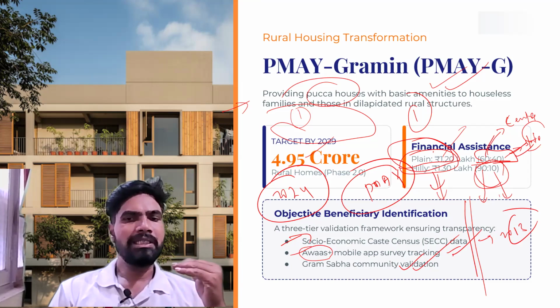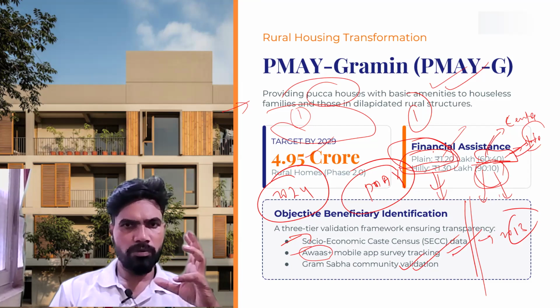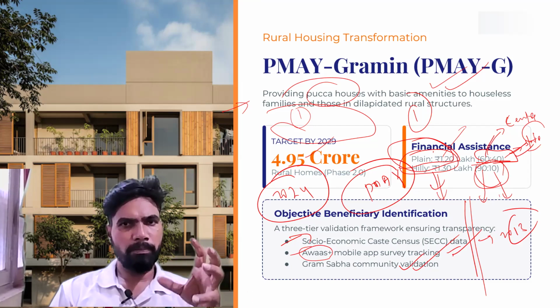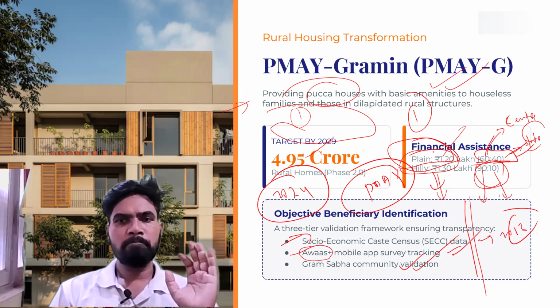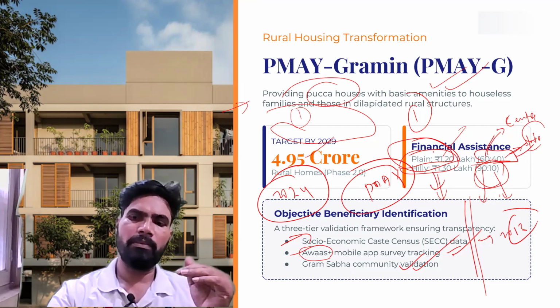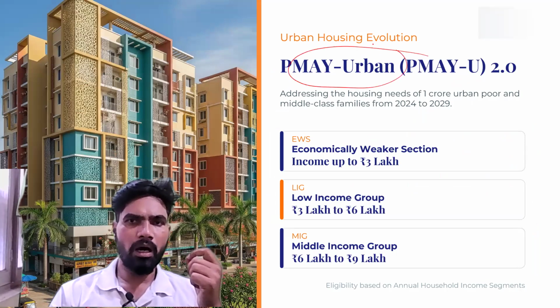So this three-tier validation will ensure that beneficiaries are objectively selected, meaning the house is being given to the family who actually requires it. This is another significance of this scheme, Pradhan Mantri Awas Yojana Gramin. Now we will see some details about the Pradhan Mantri Awas Yojana Urban.